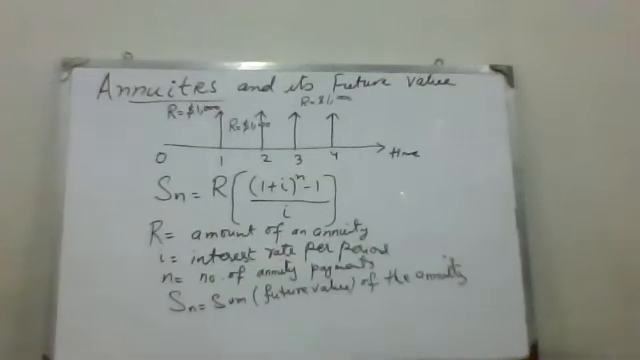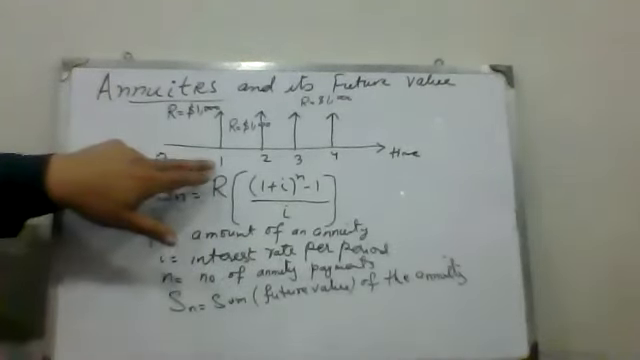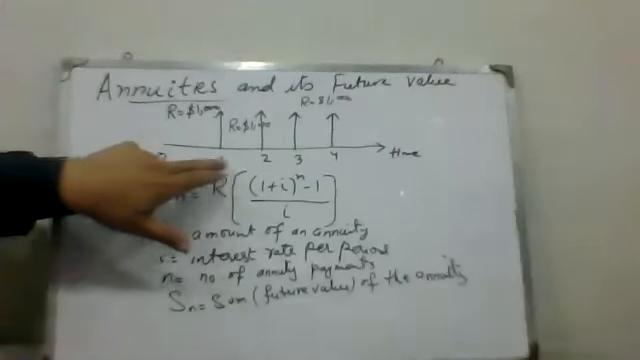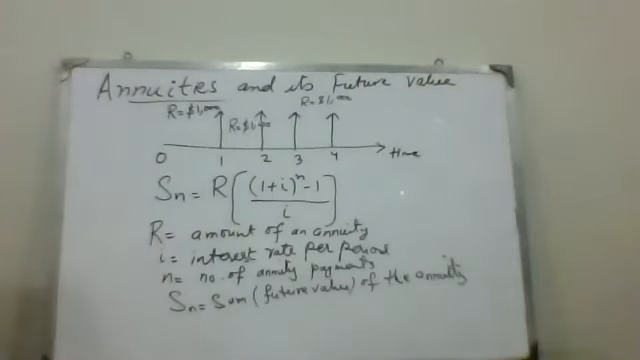Annuity is what? Annuity is the amount we have to pay in a periodic channel. Periodic means that we have to pay the amount at a specific duration: after 1 year we pay some amount, then in the second year we pay some amount, and in the third year we pay some amount. Similarly, every period we have to pay that amount. That is called the annuity. In annuity, we have to discuss two things here.